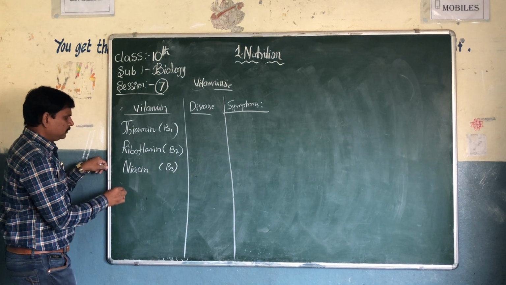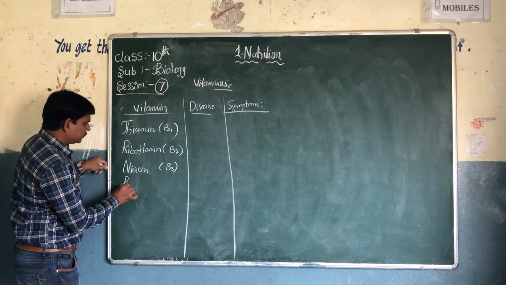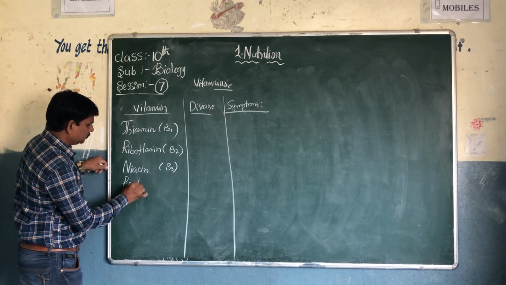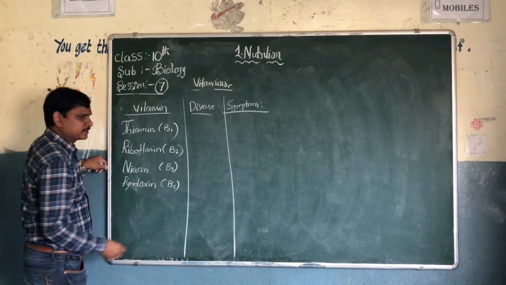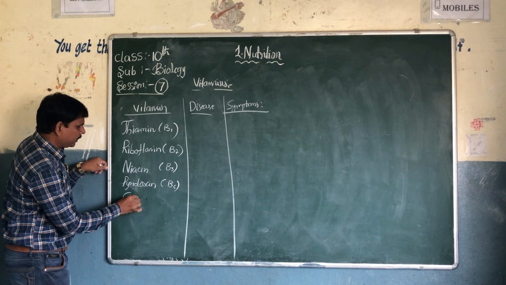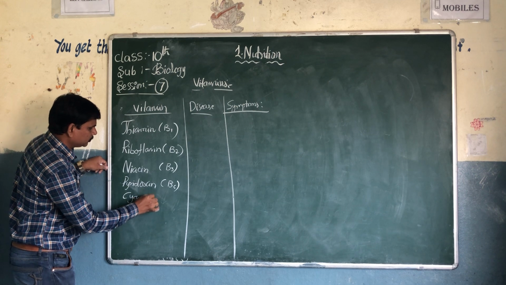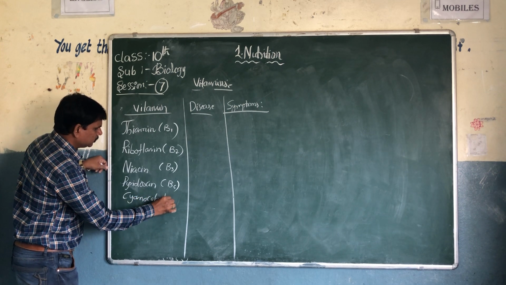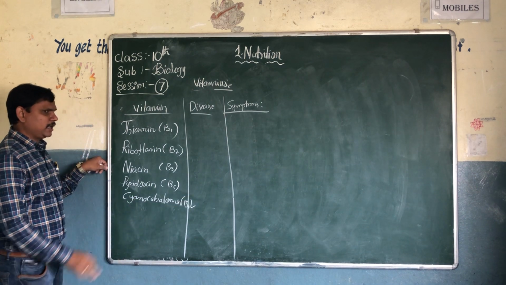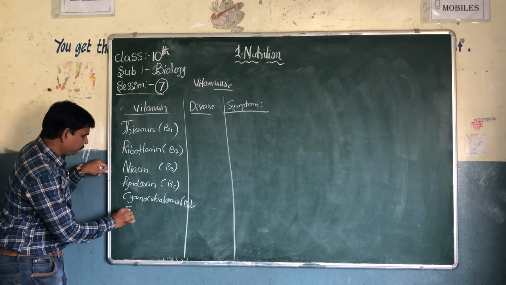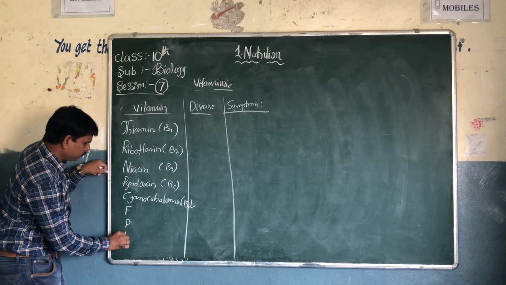Third one is niacin, B3, and pyridoxine, B6, cyanocobalamin, B12, and the last three are FPB.